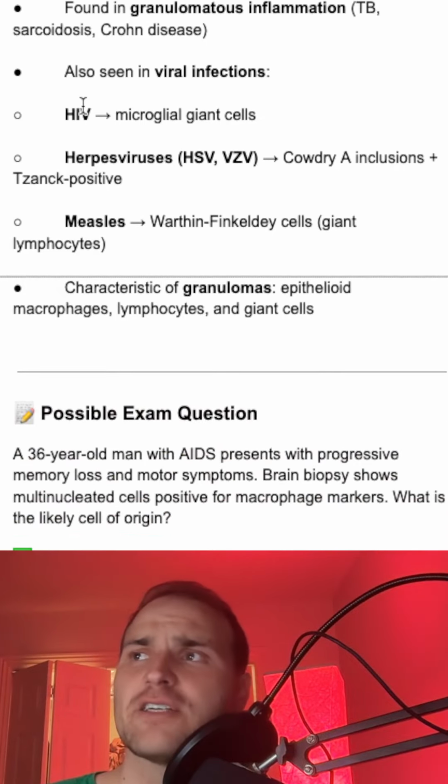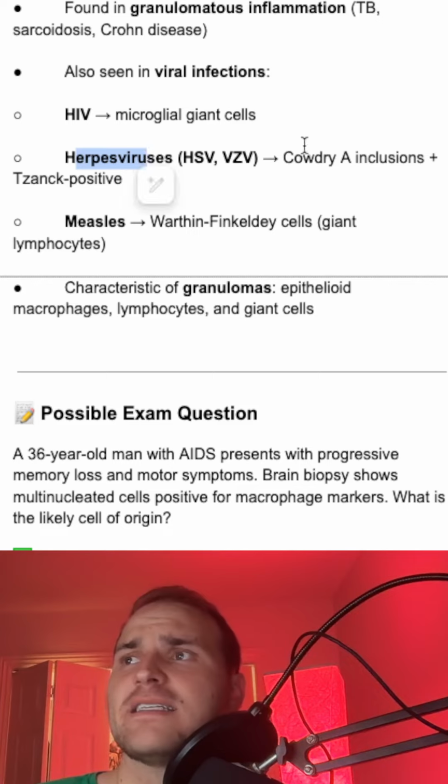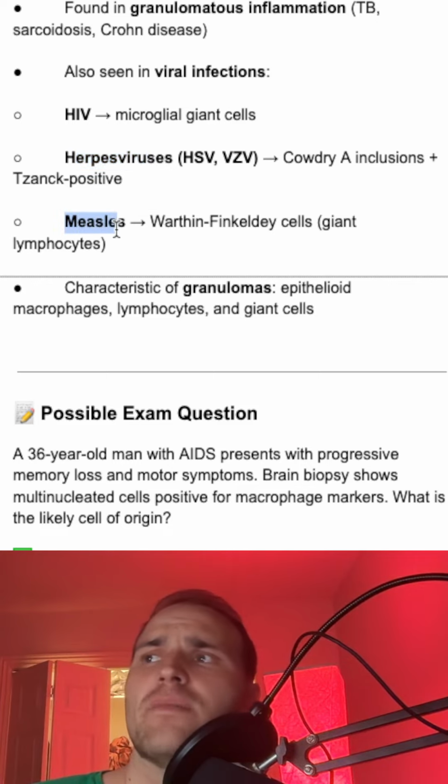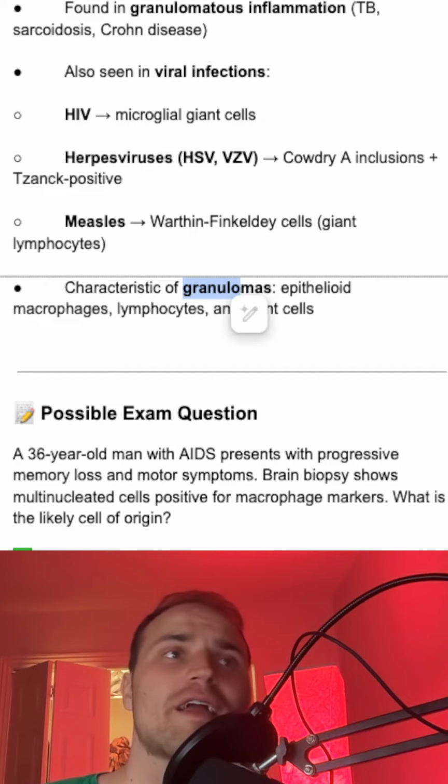This is seen in viral infections like HIV, herpes viruses, Cowdry inclusion bodies. You'd see it also in measles. It's characteristic of your granulomas.